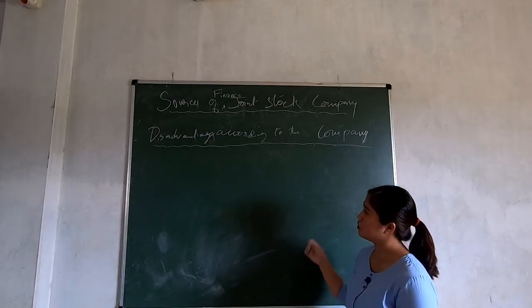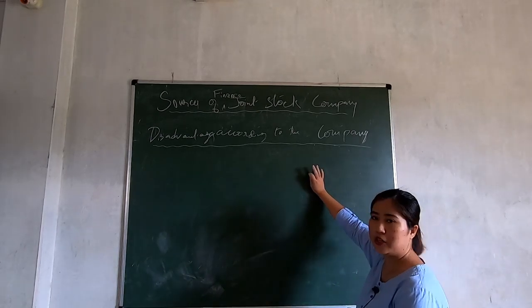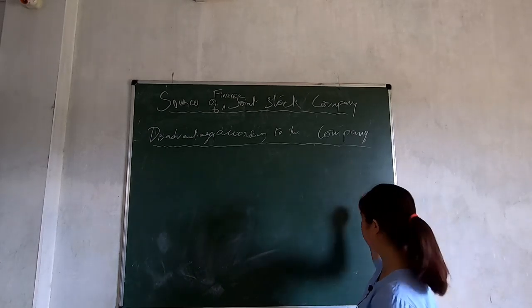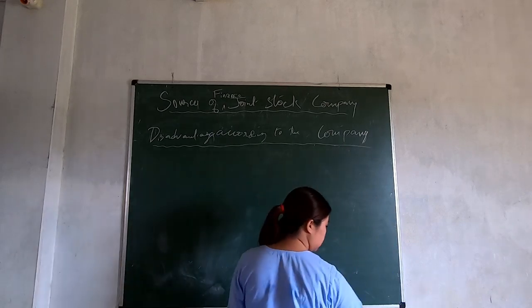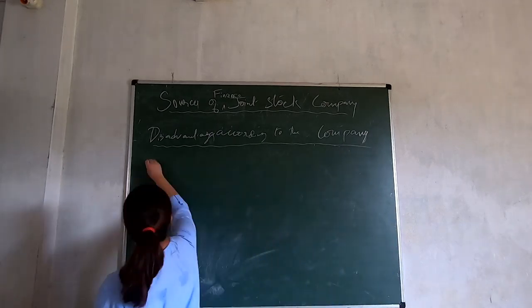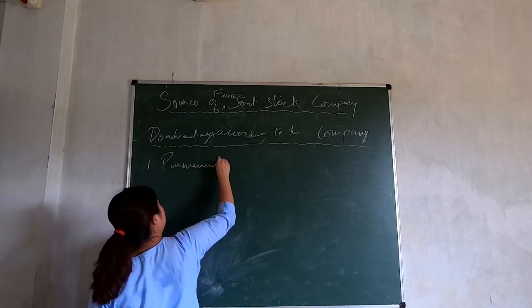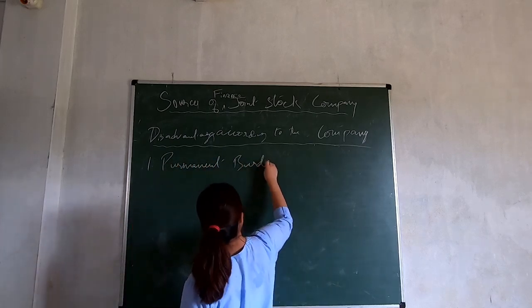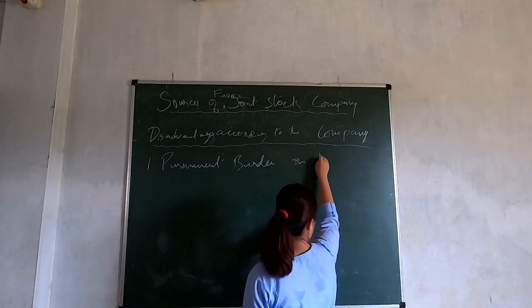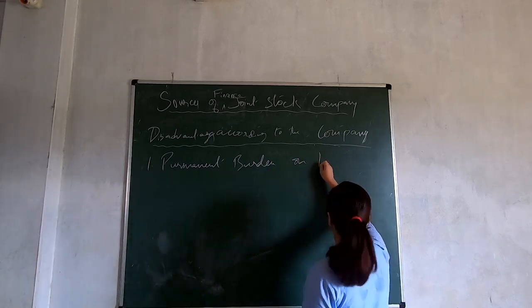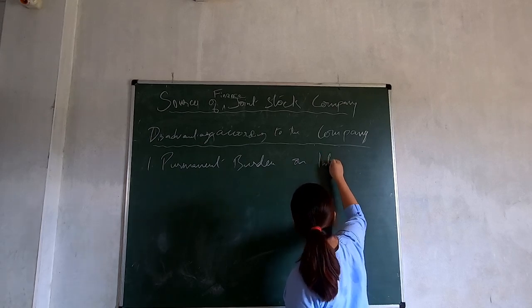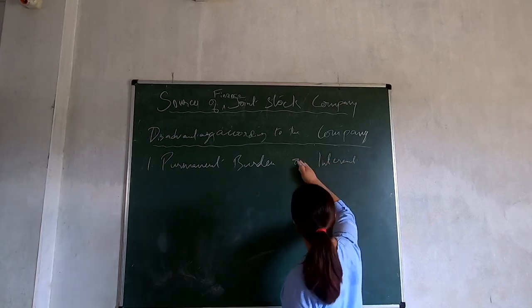So the disadvantages of issuing a debenture according to a company are, number one, a permanent burden of interest on the profits.